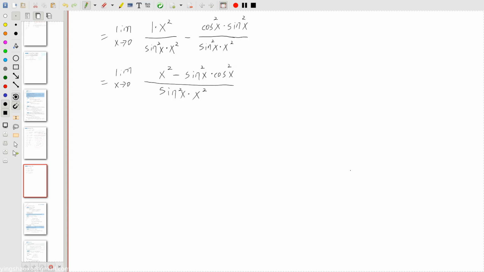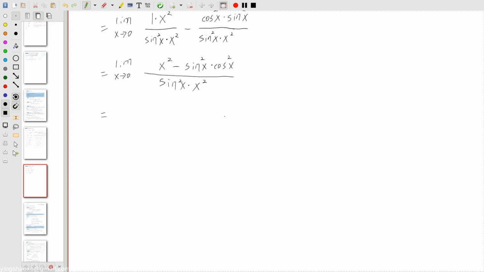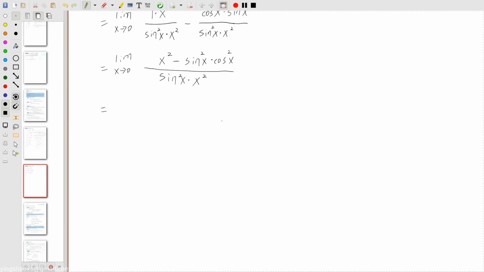And in this case, we still cannot just let x equal 0. Why? Because if we let x equal 0, then the divider would be 0, and if the divider equals 0, this equation would be invalid. That's not allowed in mathematics. We cannot do that right now. We need to simplify this equation a bit more. But how can we do that? As you can see here, we have the sine x squared times cosine x squared.